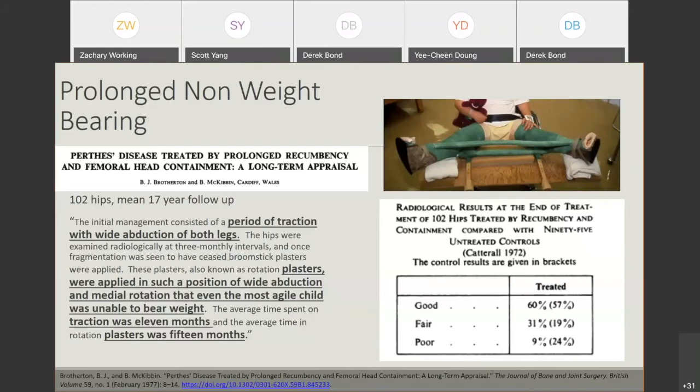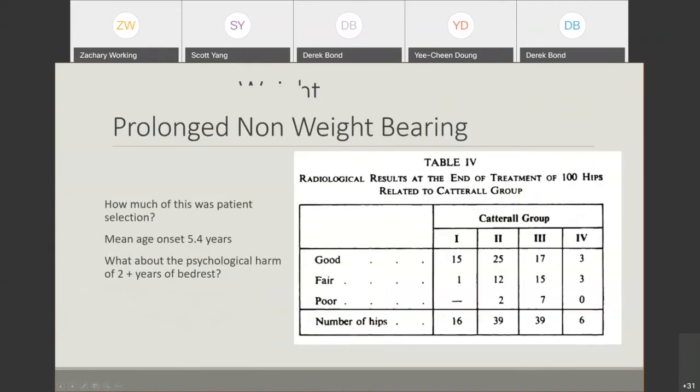And the results basically show that compared to the controls at that time, they generally had more favorable results. The incidence of poor results was only 9% compared to 24% with this kind of aggressive hospitalization of these children. Keep them in traction, don't let them walk. So this is kind of the concept of, okay, let's not deform the hip when it's weak and until it remodels, and let's see how they do.